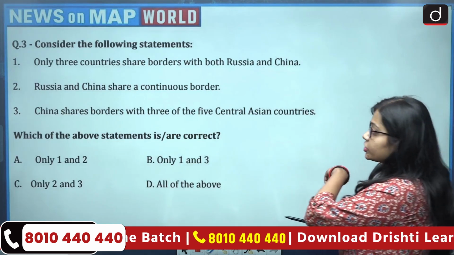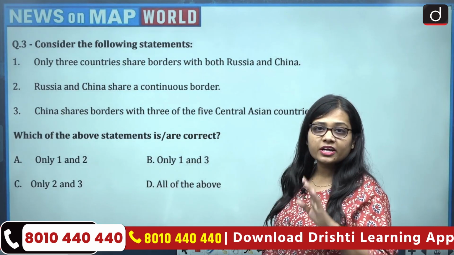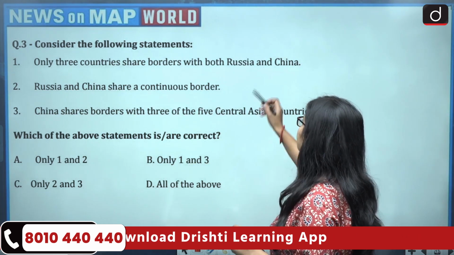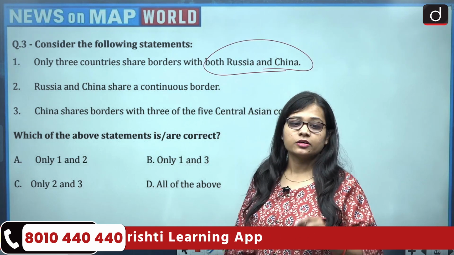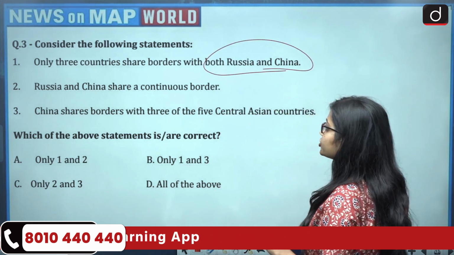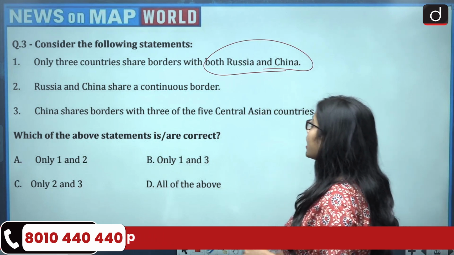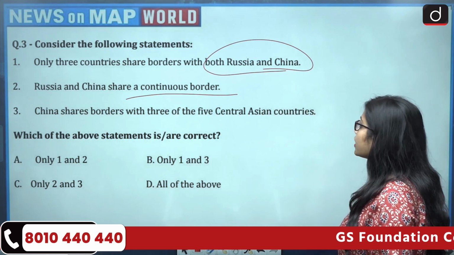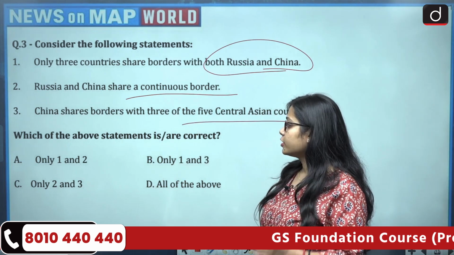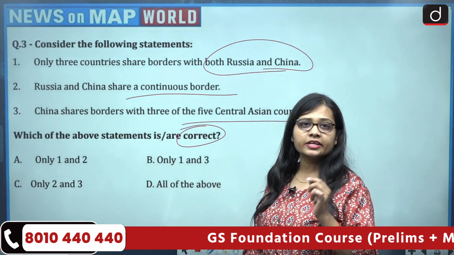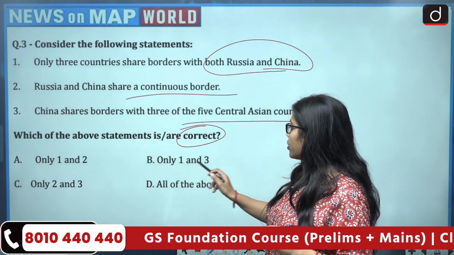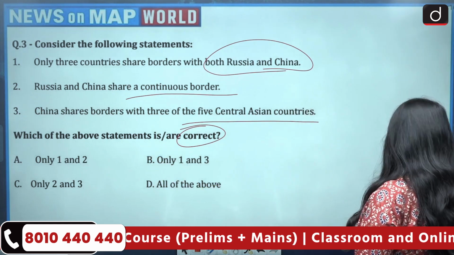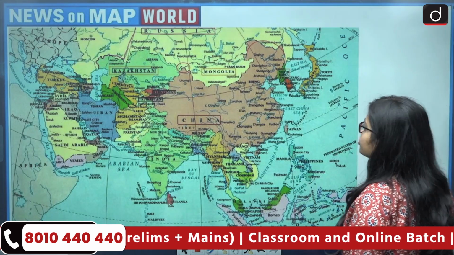Okay, so the third question talks about, consider the following statements. There are three statements given. First, only three countries share borders with both Russia and China. Second, China and Russia share a continuous border. Third, China shares border with three of the five Central Asian countries. Which of the above statements is or are correct? And the codes given are only 1 and 2, only 1 and 3, only 2 and 3, all of the above. So let's see. Only three countries share border with both Russia and China.